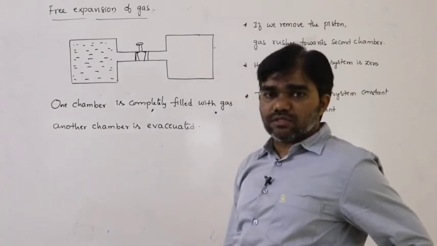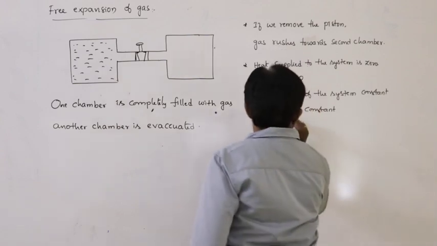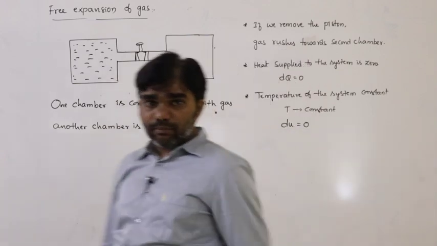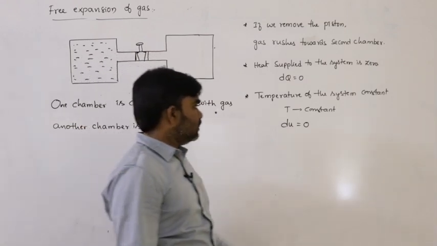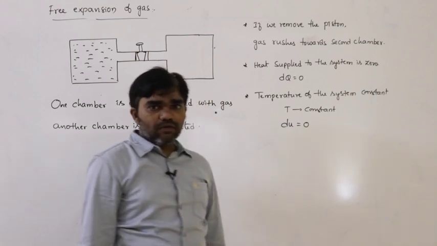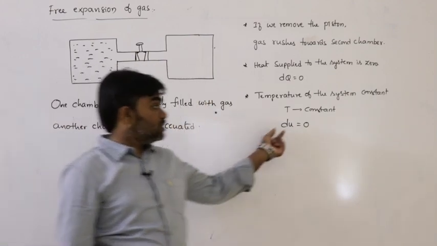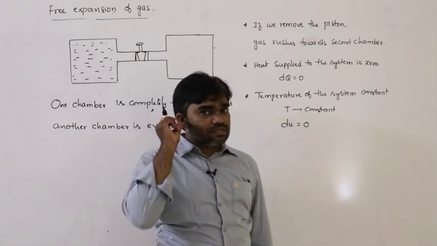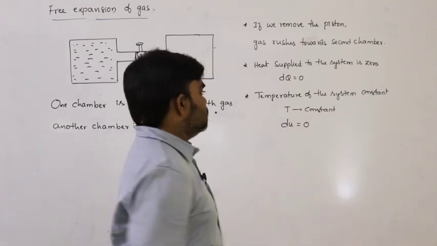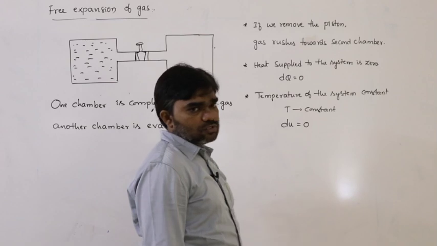Internal energy of the system does not change. So that's why dU equals 0. If the temperature of the system remains constant, the change in internal energy of the system must be equal to 0. There is no change in the internal energy. So dU equals 0.